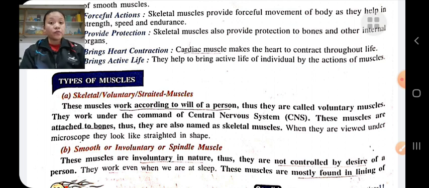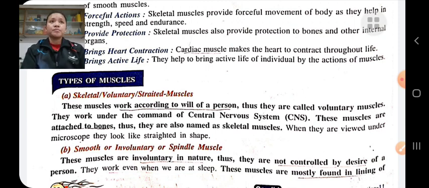Smooth or involuntary muscles. These muscles are involuntary in nature, that is, they do not work according to the will of a person. They are not controlled by the desire of a person. This type of muscle works even when we are asleep.